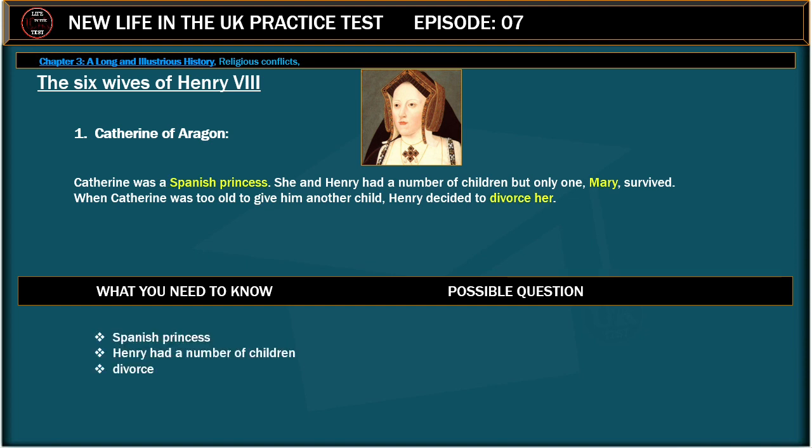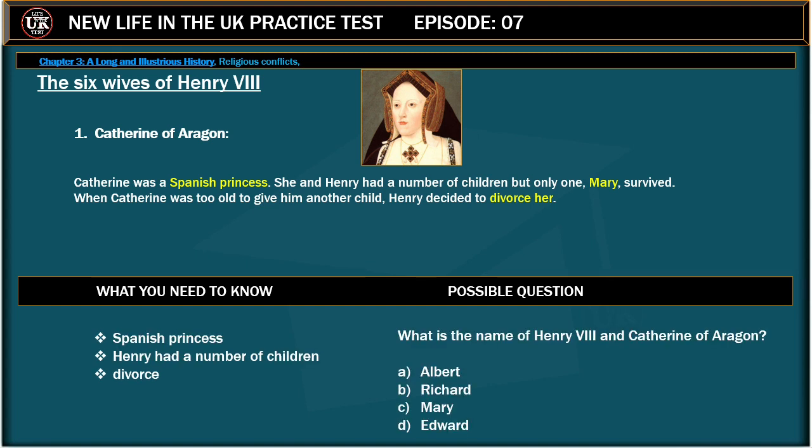What you need to know: Catherine was a Spanish princess. She gave him a son. Henry decided to divorce. Possible question: What is the name of the child of Henry VIII and Catherine of Aragon? Albert, Richard, Mary, Edward. Correct answer is Mary.